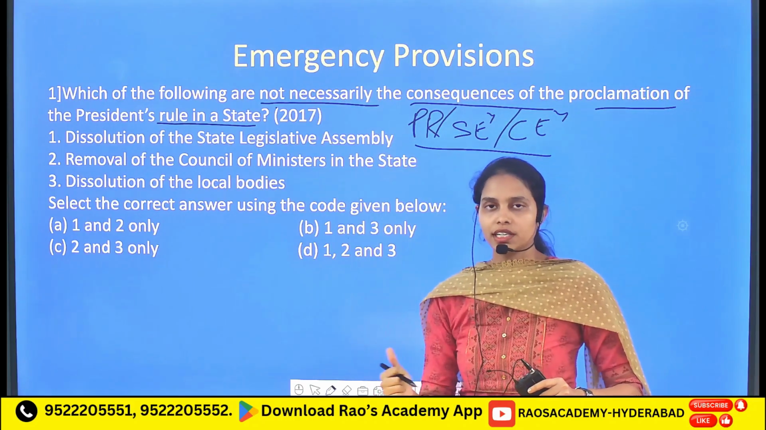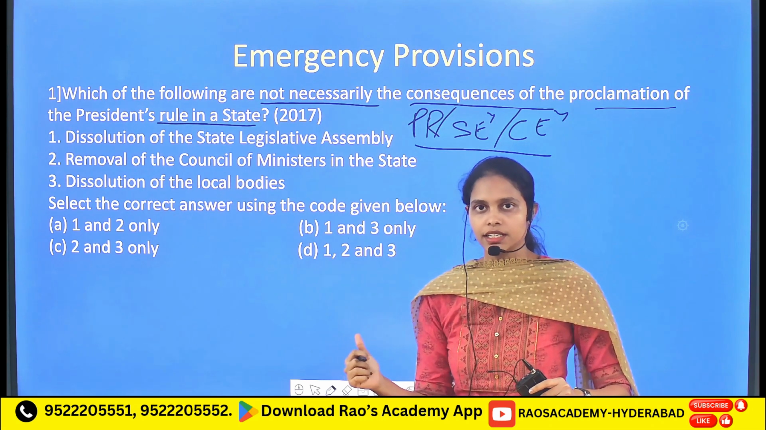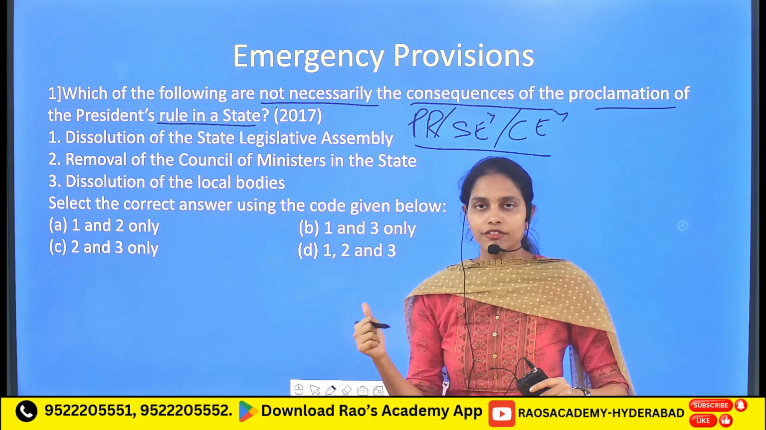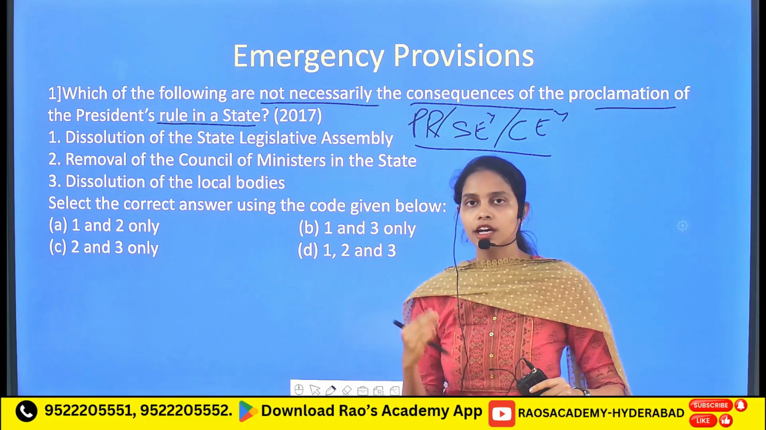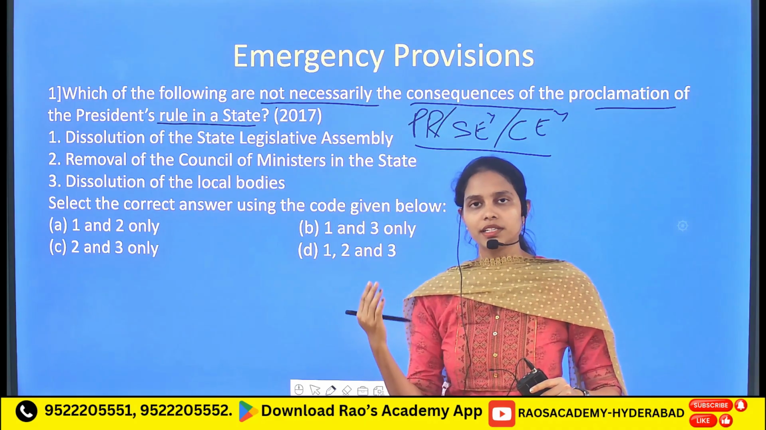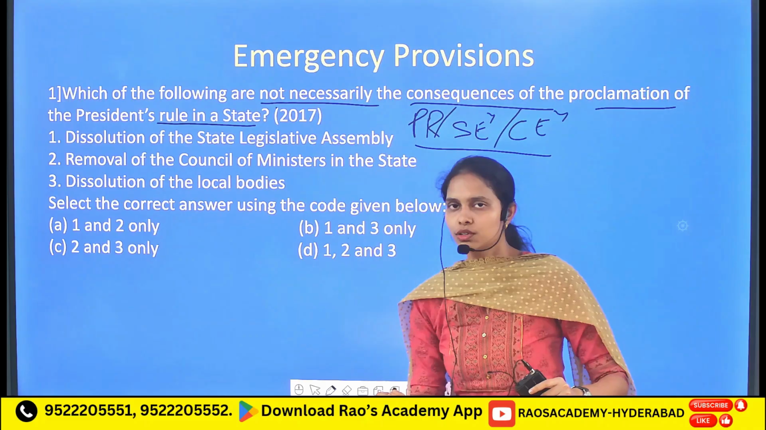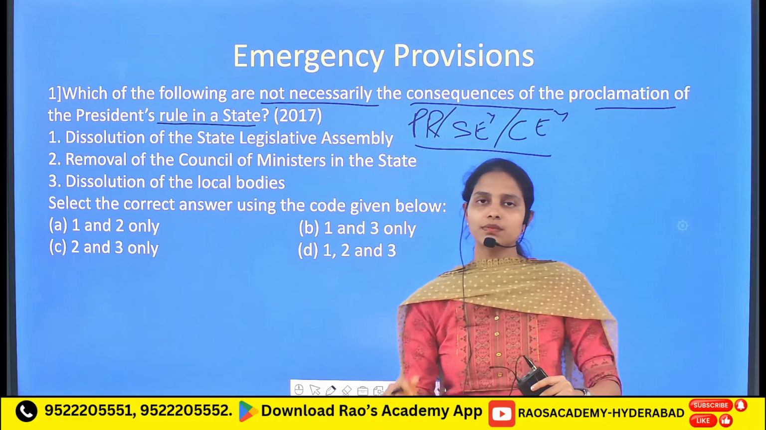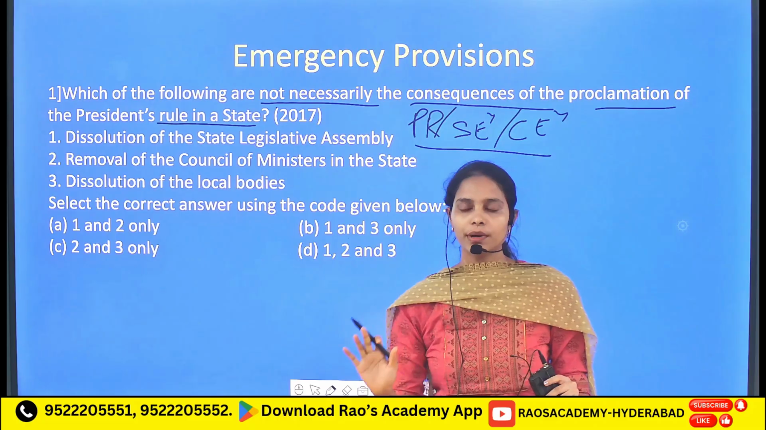That means the President will proclaim this President's Rule in a particular state, especially if the governor of that state advises the President to impose it, or otherwise the President himself will impose the President's Rule on a particular state. So what are the implications of this President's Rule on the different organs of a particular state?